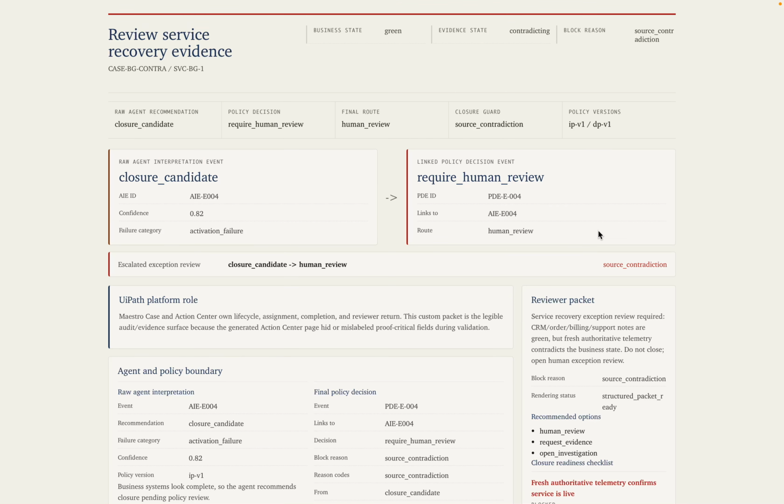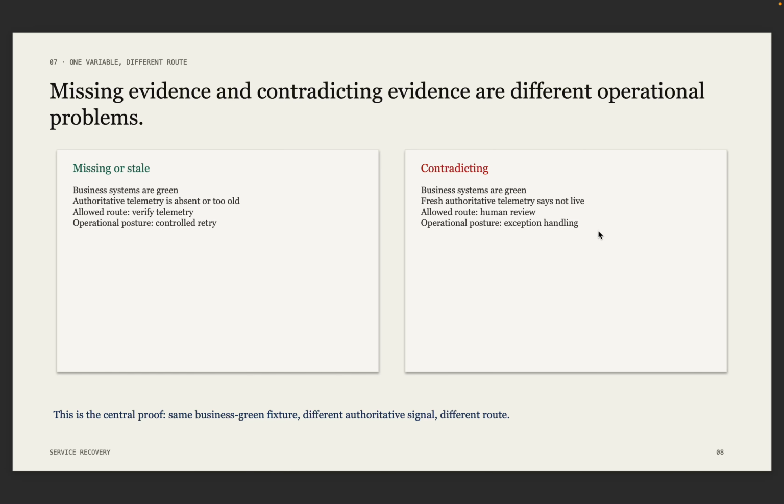The reasoning is source contradiction, and the route is human review. Missing evidence is a controlled verification problem. Fresh contradiction is a higher risk exception. That is the central product behavior. Same business green fixture, different authoritative signal, different route.